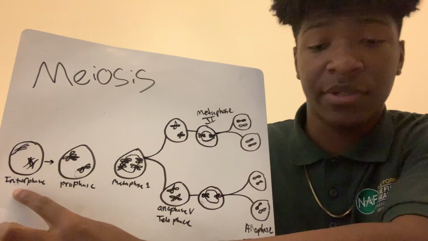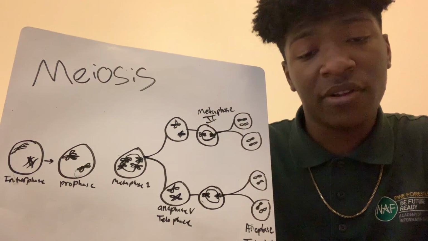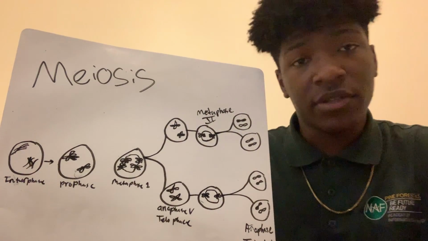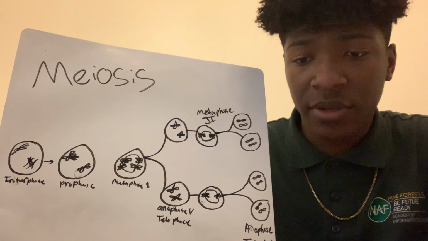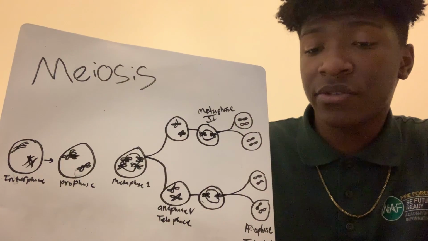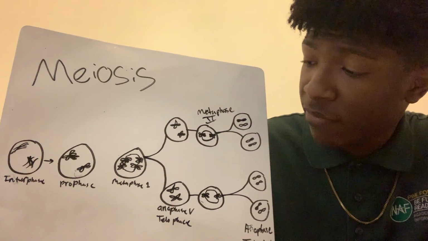In the interphase, which is the first phase, synapsis and crossing over begins. And then we move along to the prophase. Crossing over continues, and paired chromosomes condense. And then we have the first metaphase. Homologous chromosomes line up in double file.